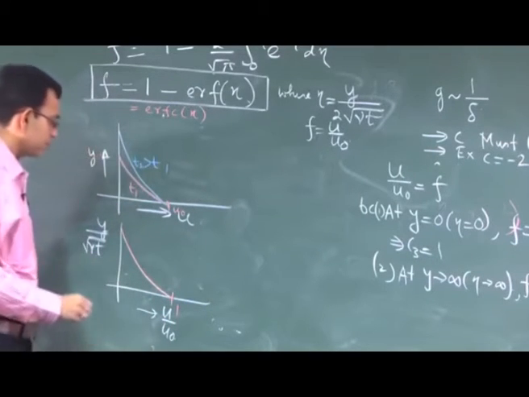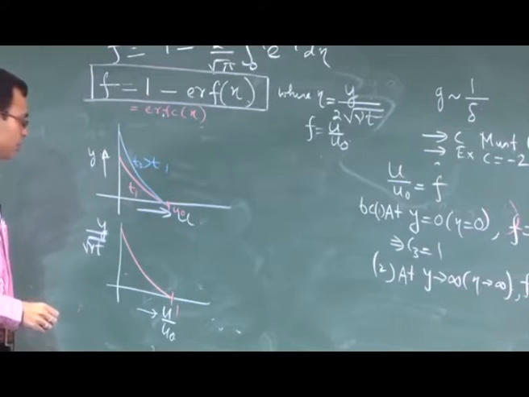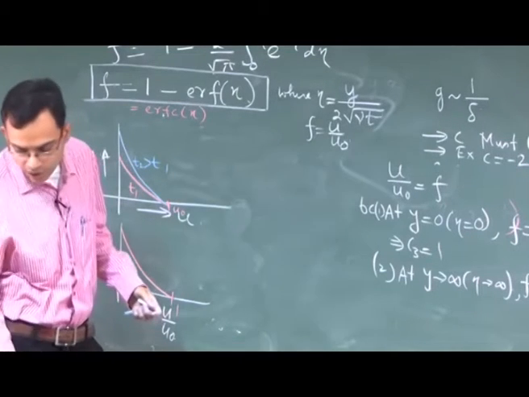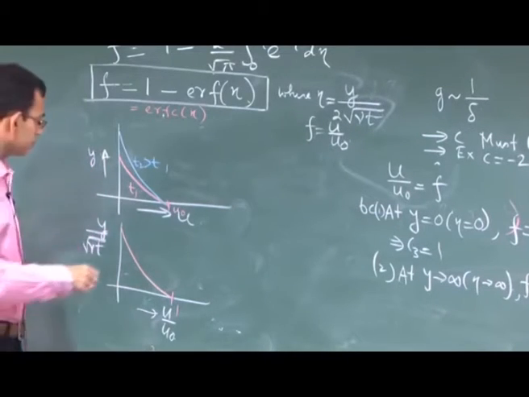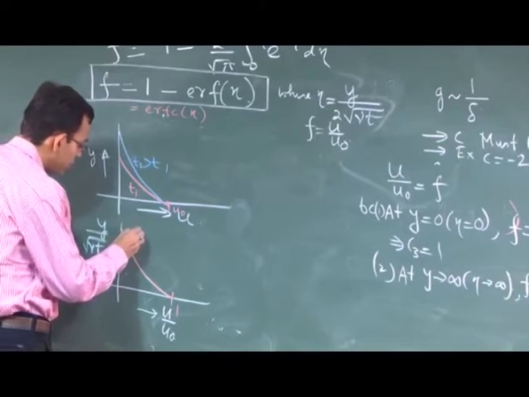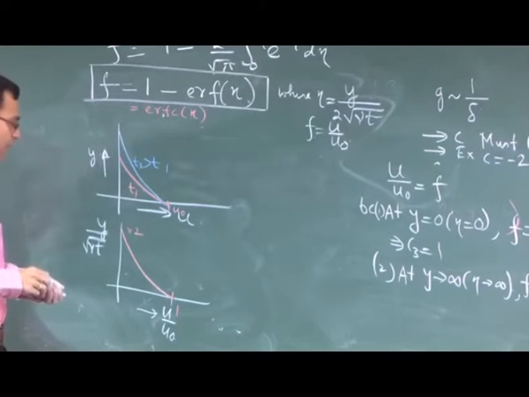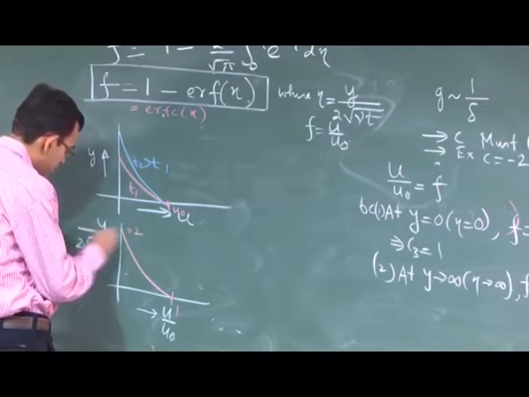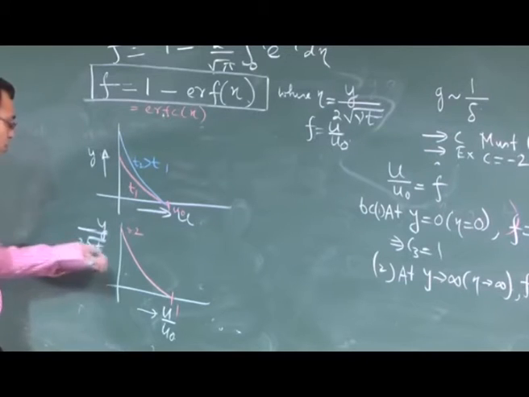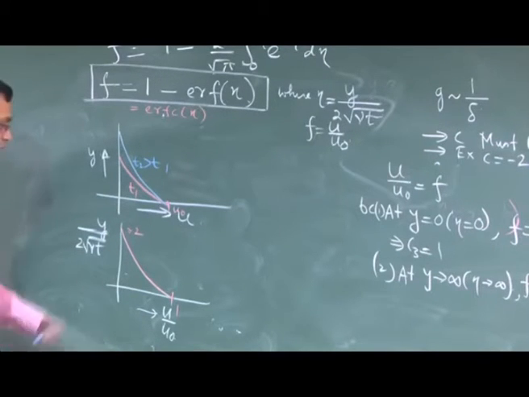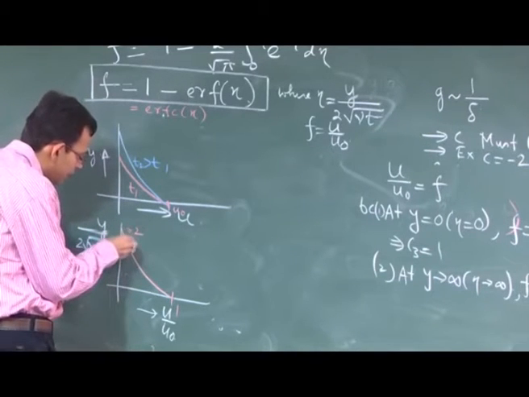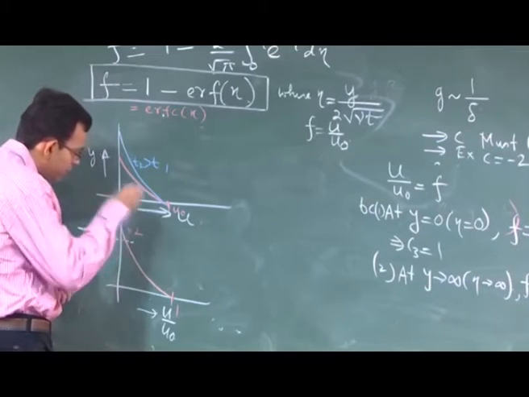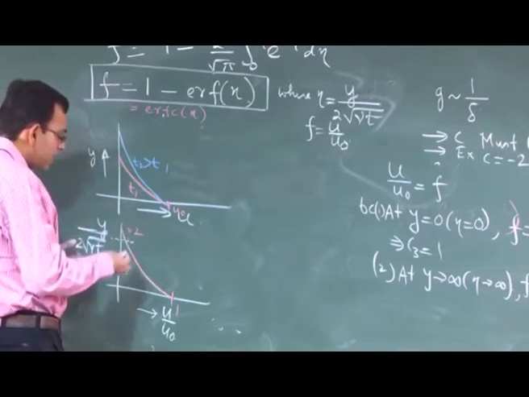This is 1, because at y equal to 0 u equal to u0, and this value, let me quickly check, this is around 2, so this is y by 2 into square root of nu t, that is the variable. So, now this value where it is almost asymptotically 0,